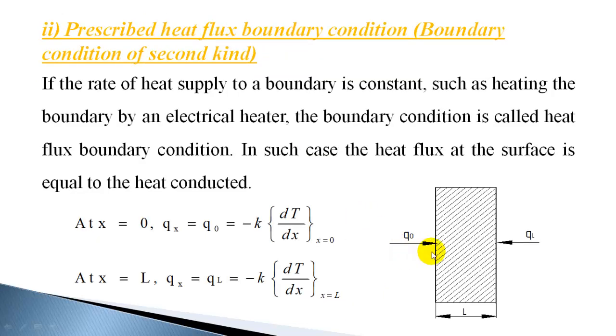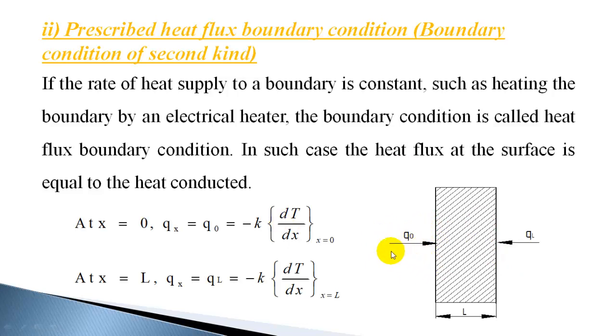Now if you are specifying the heat flux instead of temperature, we have so much heat flowing into the surface and so much heat flowing at the other end of the surface. For any surface, you need not have both. Here you may have a temperature boundary condition, and here a heat flux boundary condition.